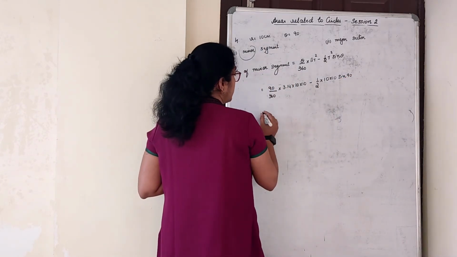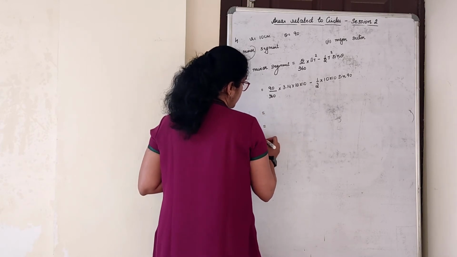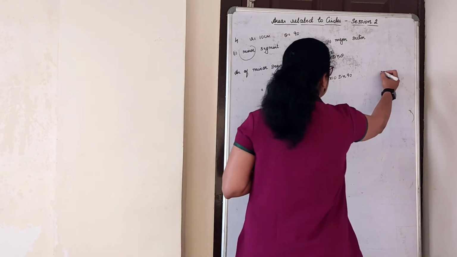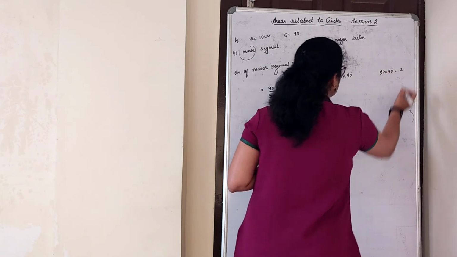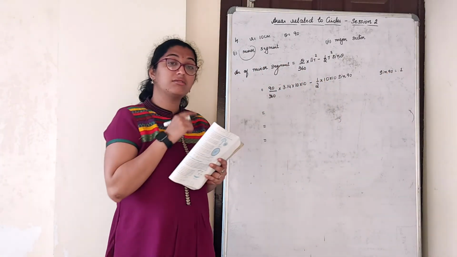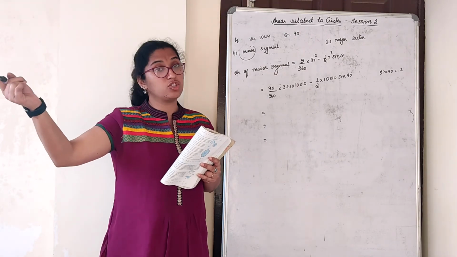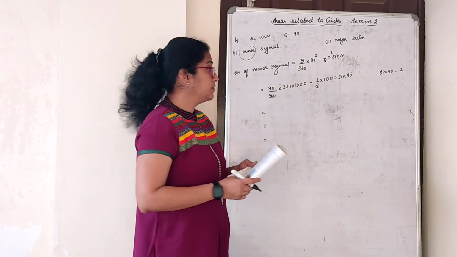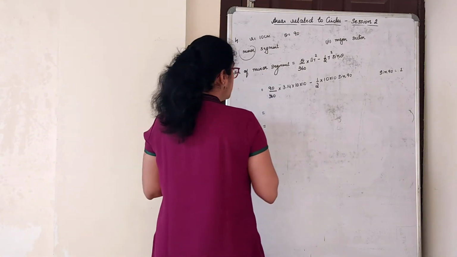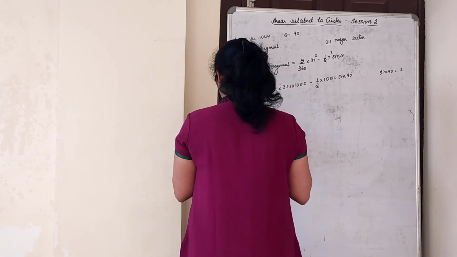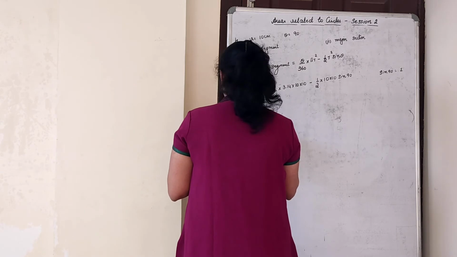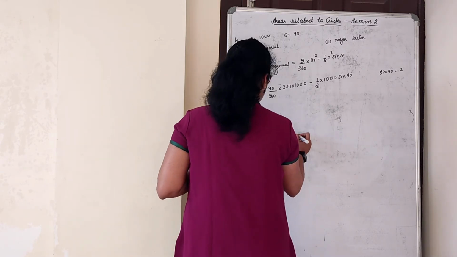I'll give you the final answer at once. But what is sin 90? Sin 90 is 1, because sin 0 is 0 and sin 90 has to be 1. Do the further calculation, whatever is required. The answer for this will be 28.5 centimeter square.